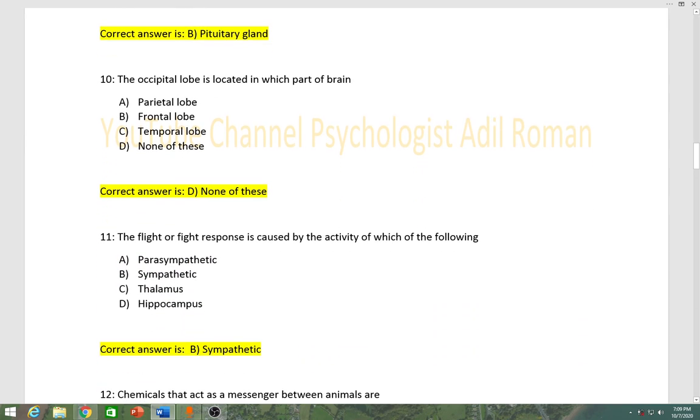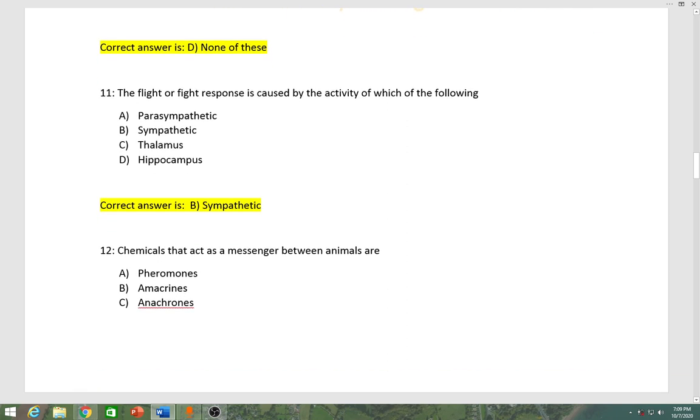Number 11, the fight or flight response is caused by the activity of which of the following? A parasympathetic, B sympathetic, C thalamus, D hippocampus. Correct answer is B, sympathetic.